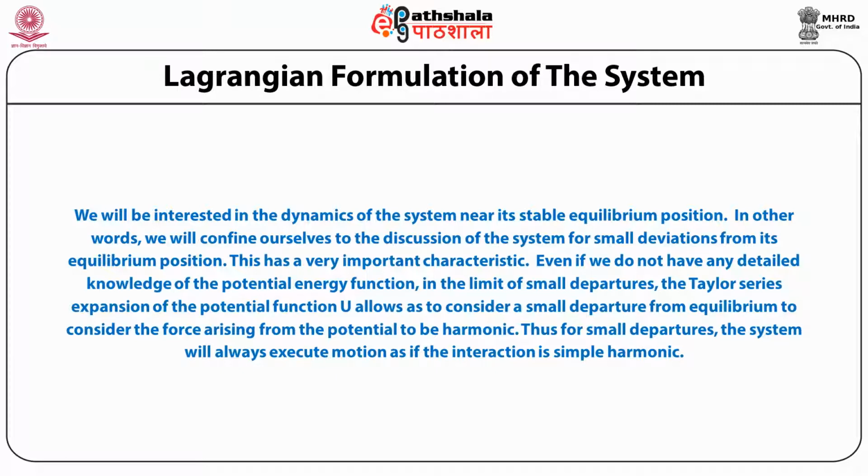This is a very important characteristic: even if we are ignorant about the detailed knowledge of the potential energy function, then even then, in the limit of small departures from the equilibrium position, the Taylor series expansion of the potential function U allows us to consider a small departure from equilibrium as a potential which is harmonic. Thus, for small departures, the system will always execute motion as if the interaction is simple harmonic. This can be seen very easily.